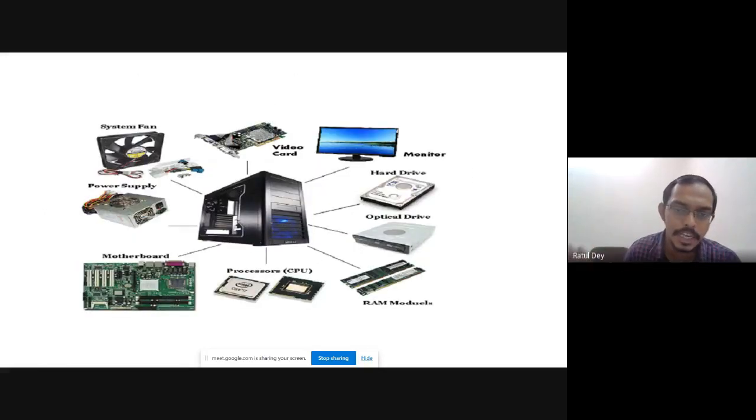If you open a computer, you can find these devices, mainly the parts of the CPU. This is the cabinet, and within this cabinet you can find these parts. At the very first, there is the SMPS.